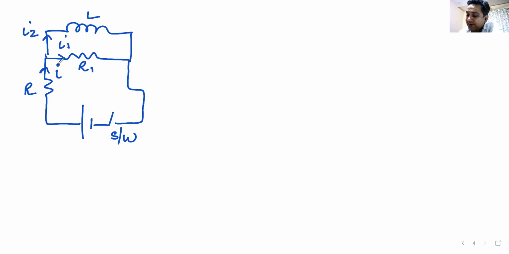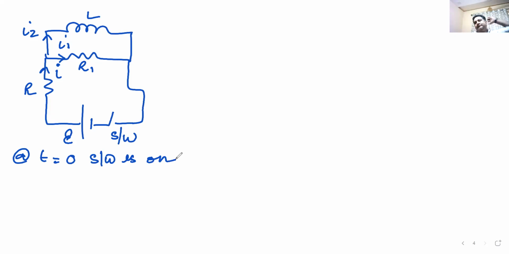And this current is I. EMF of this battery is E. At time t is equal to 0, switch is switched on. You have to find the value of I, I1 and I2. I give you 2 minutes to solve it.